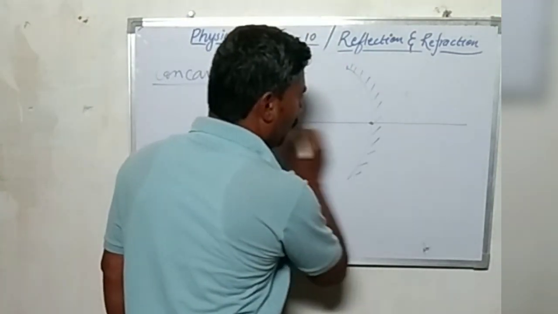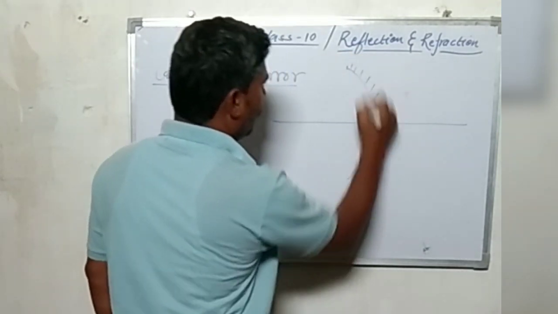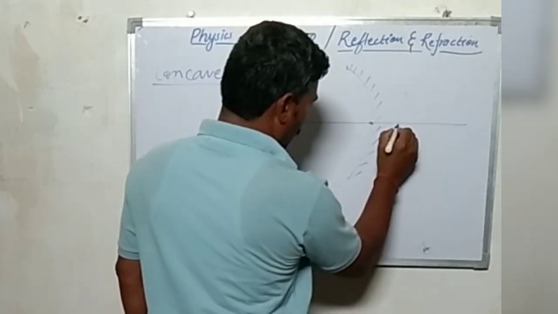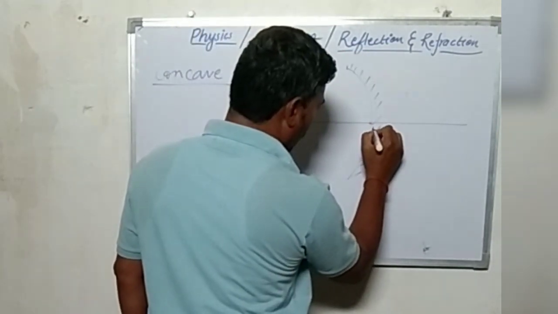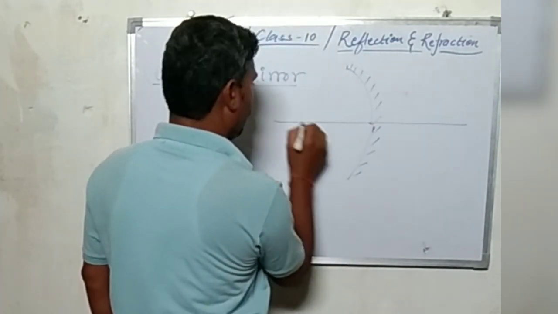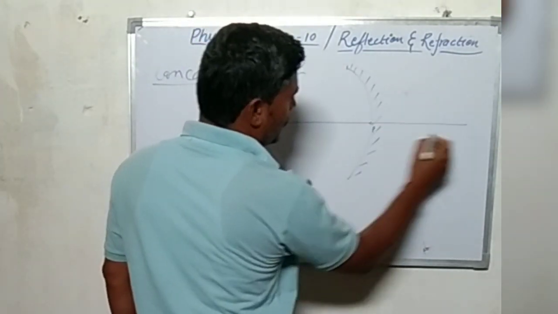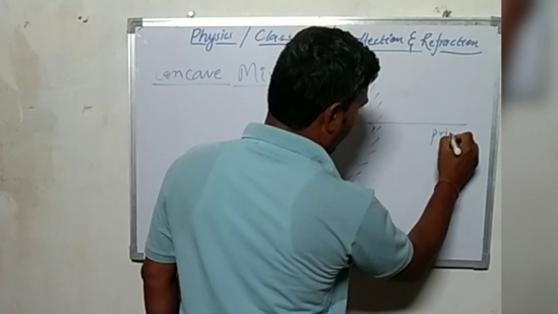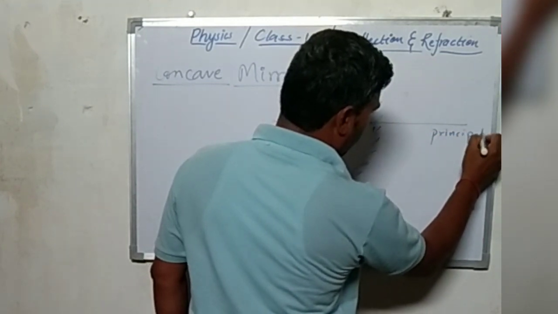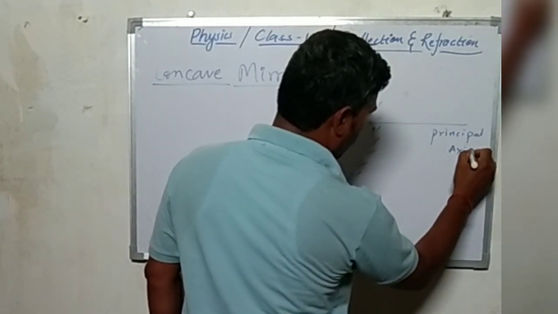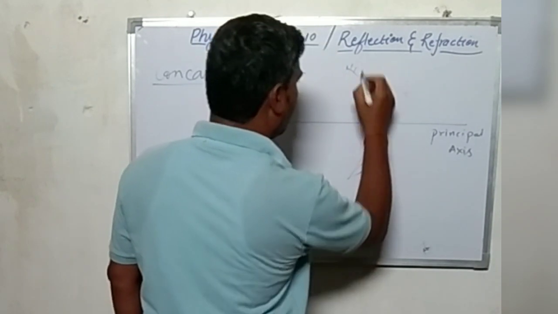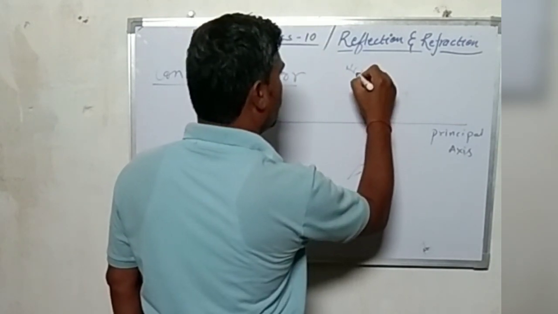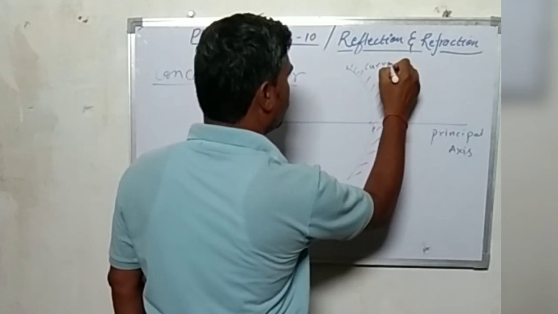This axis which joins the mirror to the pole will be treated as the principal axis. This is the pole, this is the curvature.